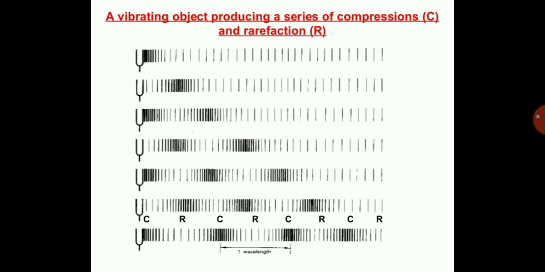See over here, there is a series of compressions and rarefactions. If the tuning fork is struck with low intensity, then there are these types of series of compressions and rarefactions. As you strike it hard, there will be more compressions and rarefactions. You can see here many compressions and rarefactions forming when you strike the tuning fork, the metallic fork.